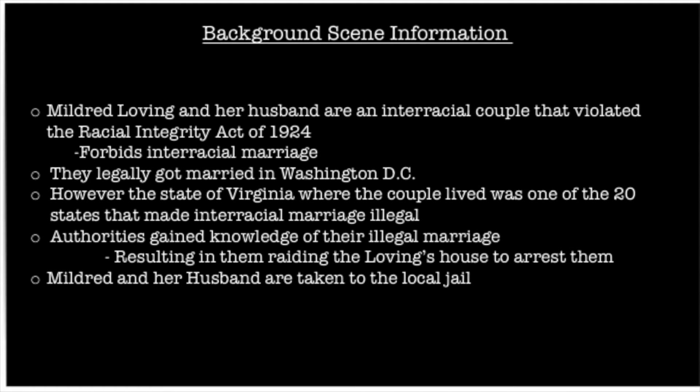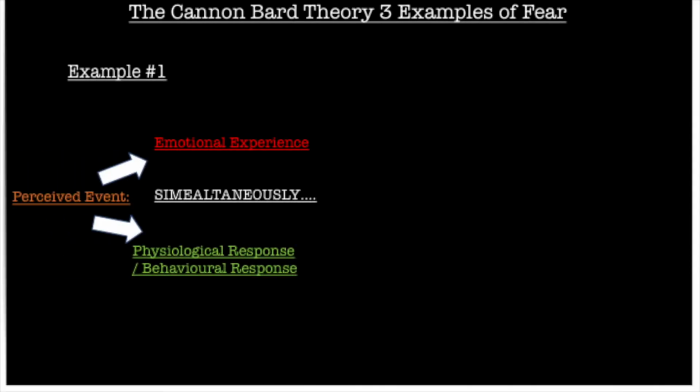So, the background information for this scene is how authorities have gained knowledge about the illegal interracial marriage between Mildred Loving and her husband, resulting in them raiding the Lovings' house to arrest them and taking Mildred and her husband to the local jail. So, we first have the perceived event, which is the police breaking into Mildred's house at night, forcing her and her husband to get out of their beds. Mildred perceives this event and is exposed to it, but has not consciously evaluated it yet.